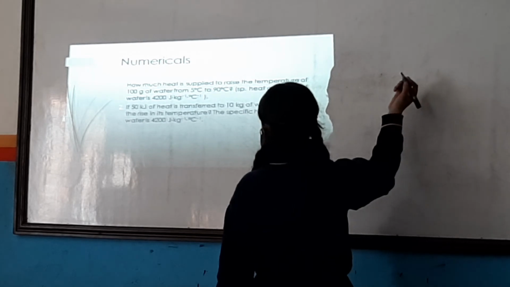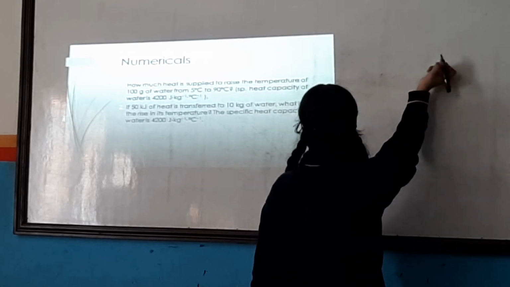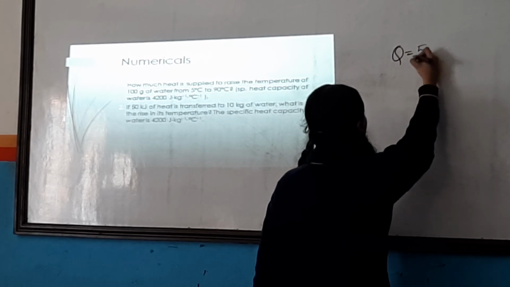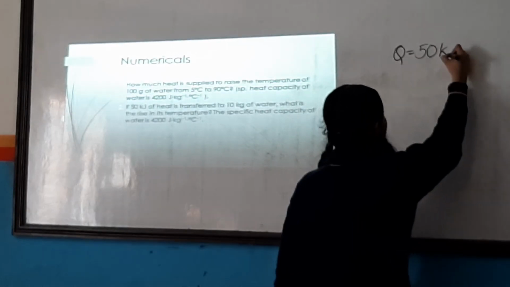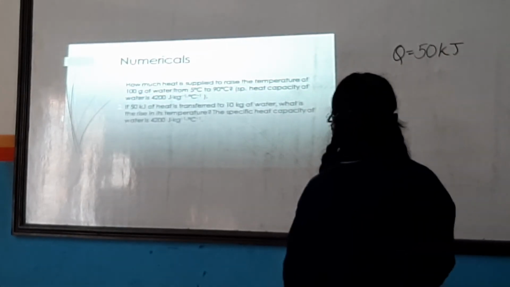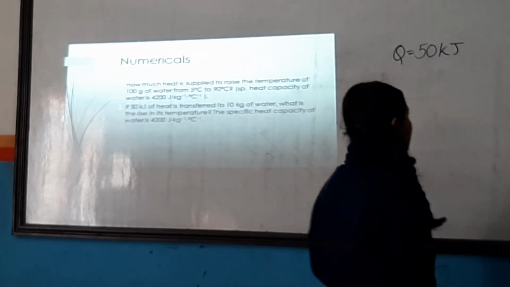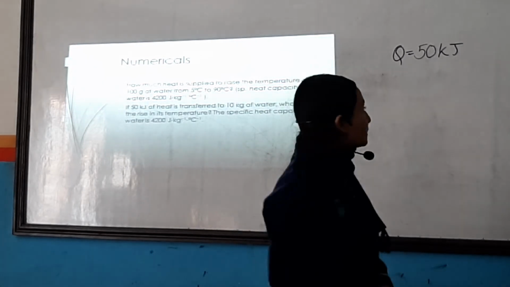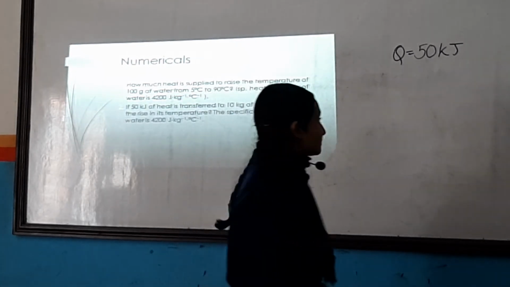So first, writing the given things. 50 kilojoule. First changing this kilojoule into joule, we need to multiply it by 1000.